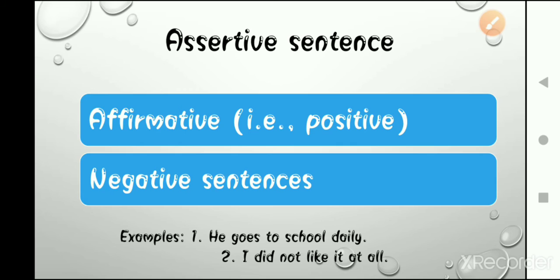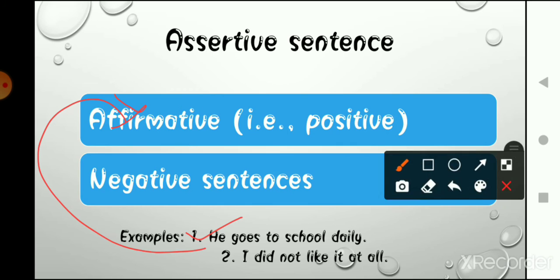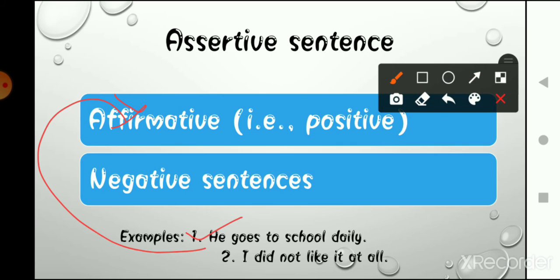In this, I am giving you information that I did not like it at all. So this is an example. He goes to school daily is an example of what? Affirmative sentences, also known as positive sentences. And the other one is I did not like it at all. It has a negative word in it, so it is a negative sentence, but it is also a statement.